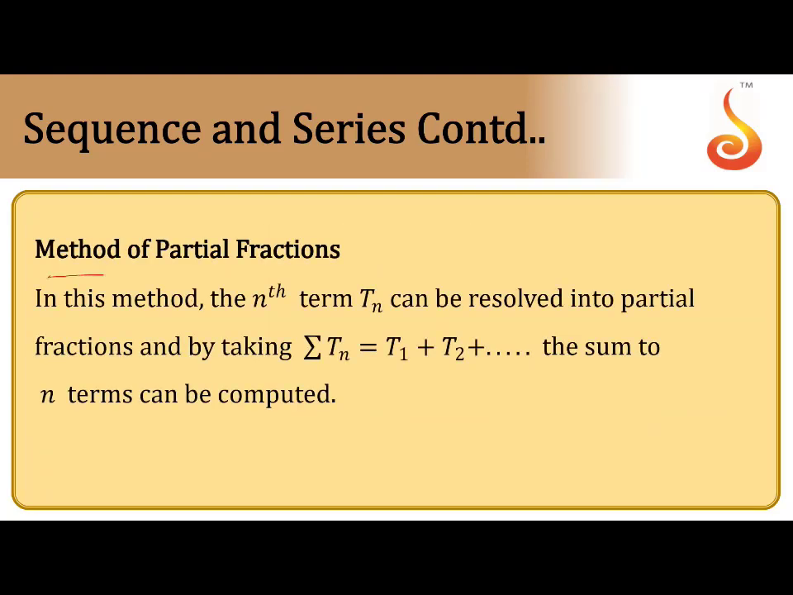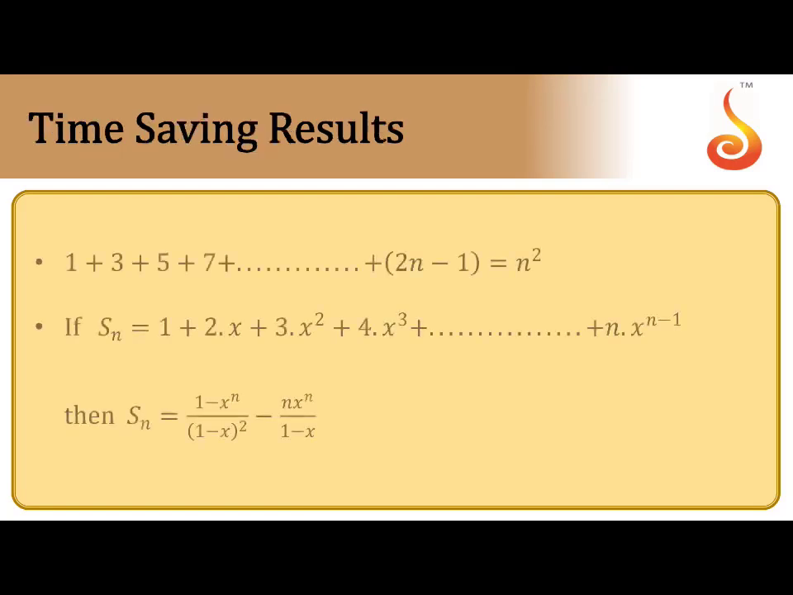Next, the method of partial fractions. In this method, the nth term Tn can be resolved using partial fractions. By taking sigma of Tn, T1 plus T2 and so on, the sum of n terms can be easily found. When we solve problems, I will discuss where it is helpful for you. Is it clear? So now next.